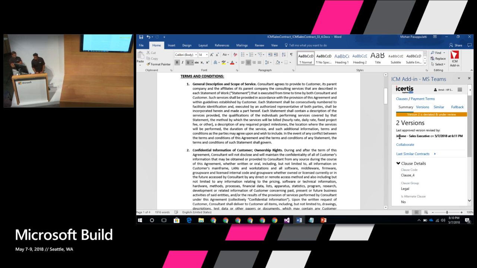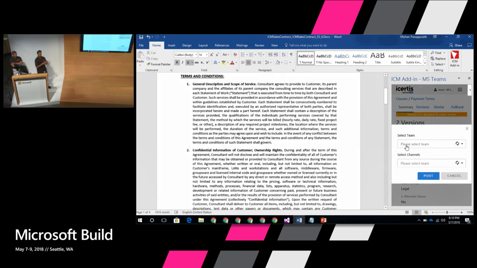So this is the part where Larry tries to collaborate. He says, I want to collaborate. And this is where you're moving away from the Icertis Word experience to the Icertis Teams experience. So at this point, he would just select, OK, which team am I talking about?